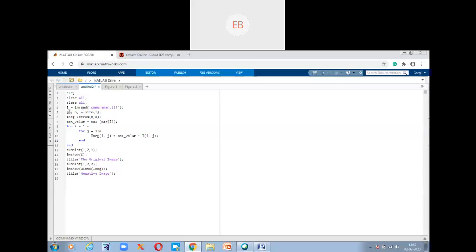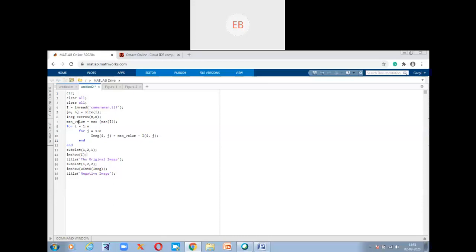Then we have mn equals to size of I. So what is this command? This command is used to get a digital image in the form of a matrix. We already know that when we are trying to explain an image, we are representing it in the form of a digital image, right? And a digital image is nothing but a matrix of size m into n. Okay, so this is the size of the image I, that is this cameraman.tif.